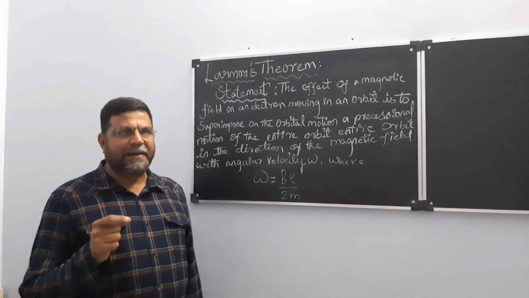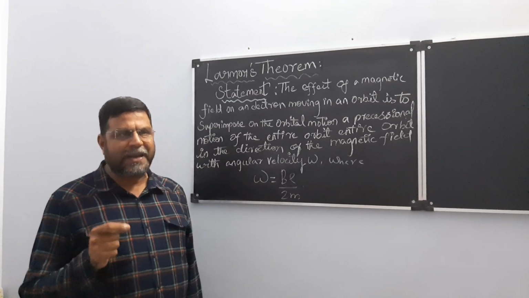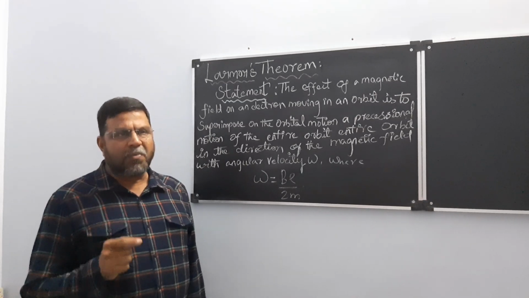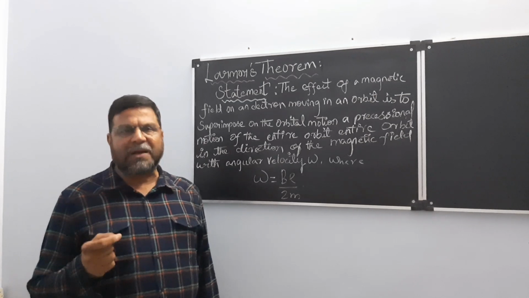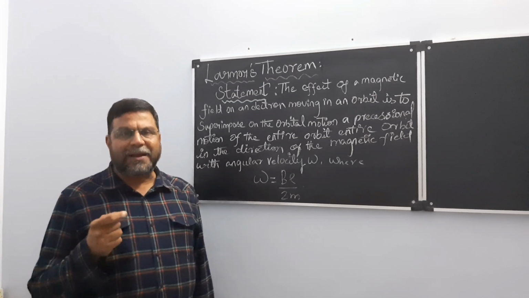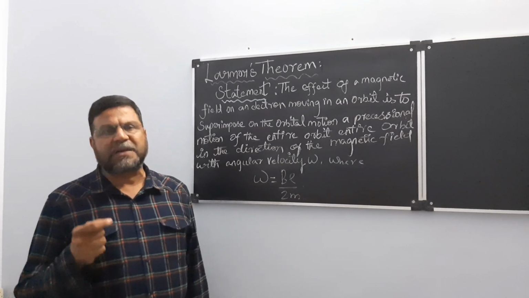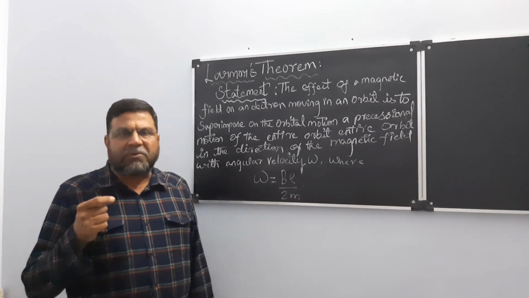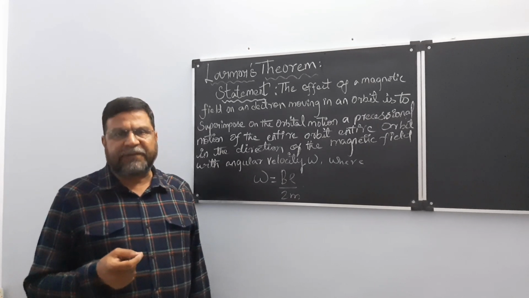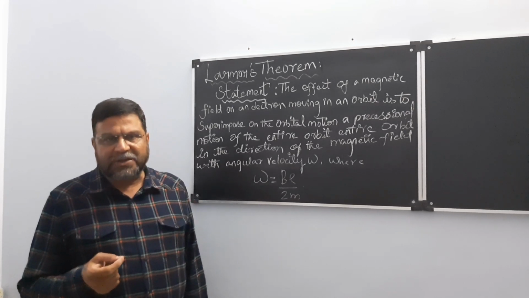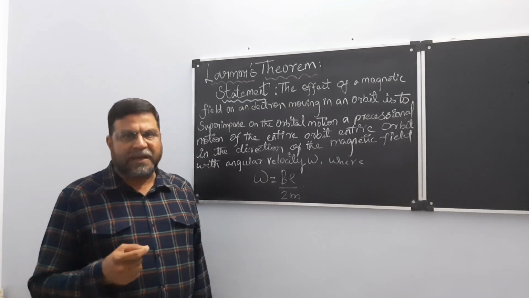So whenever an electron is revolving in an orbital motion, it will experience an angular velocity, expressed as omega equal to Be by 2m.